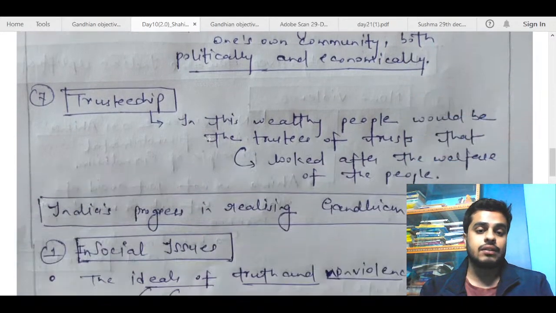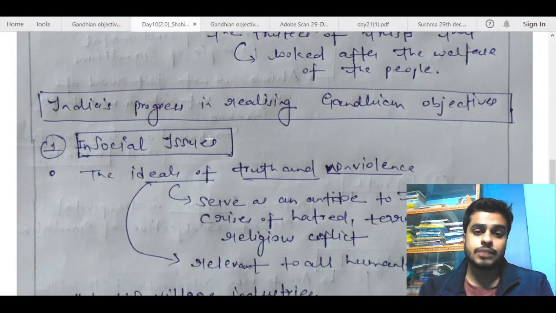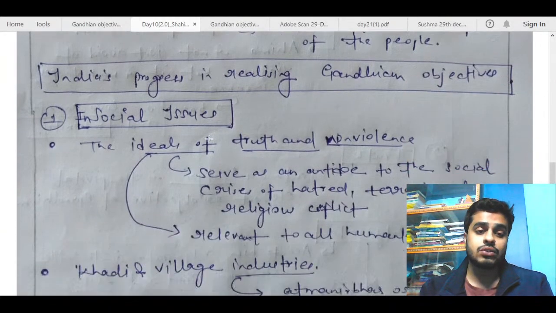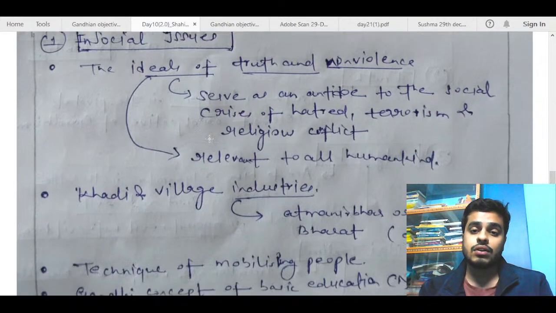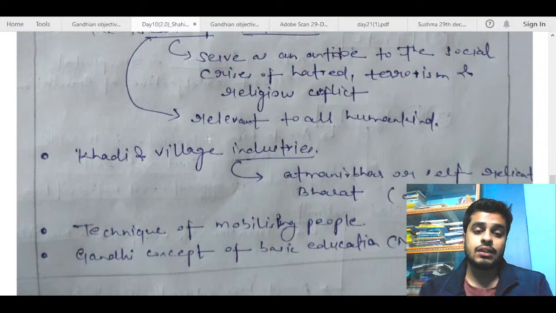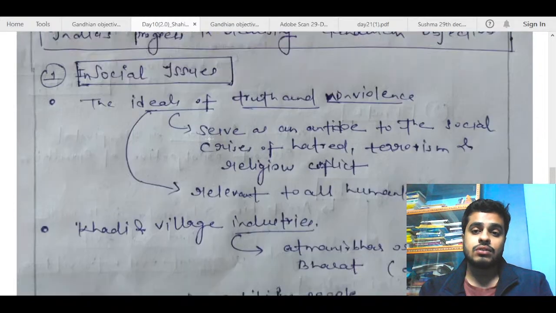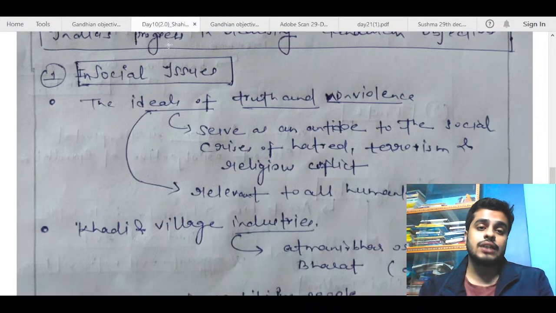Rest of the points are fine. Include some examples for better content. India's progress in realizing Gandhian objectives in social issues, the ideals of truth and non-violence serve as an antidote to the social, okay, fine, relevant to all humankind. So again, for example, when you are talking about India's progress, mention some of the things that India has done, so that you can indicate the progress.